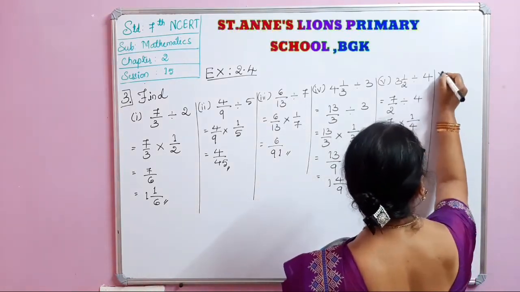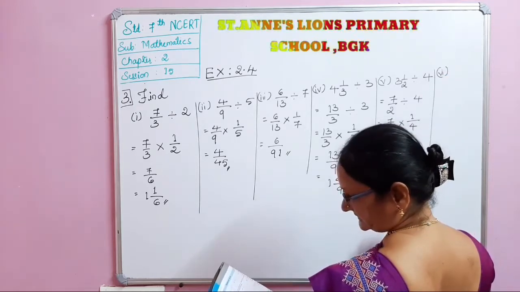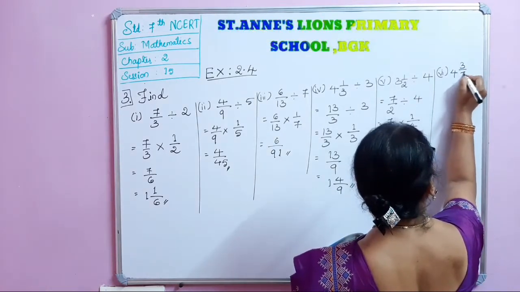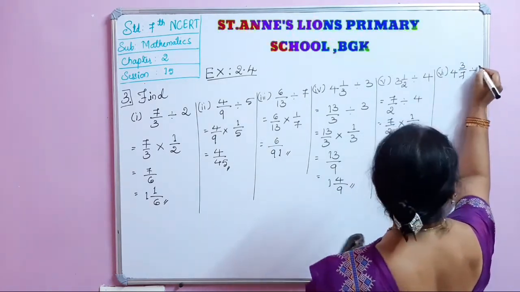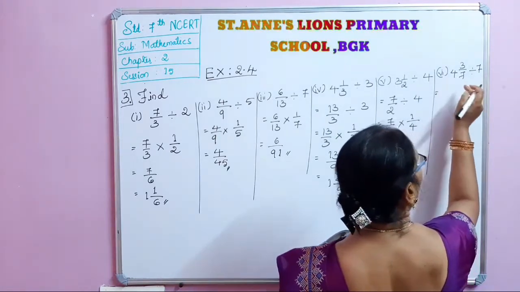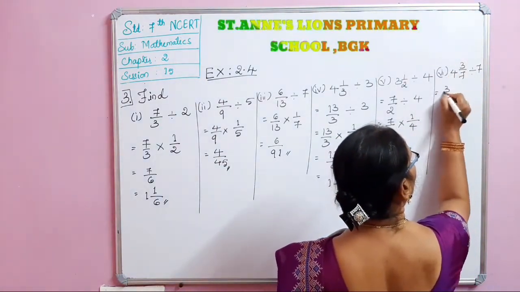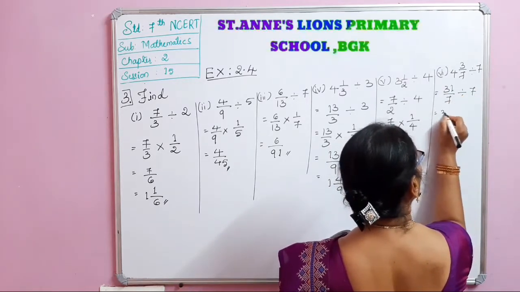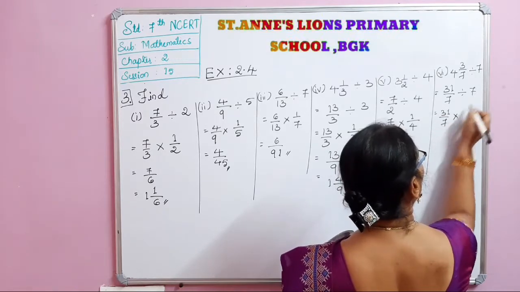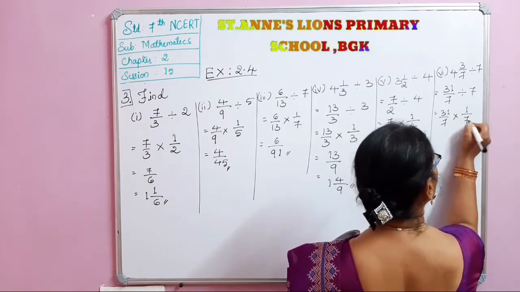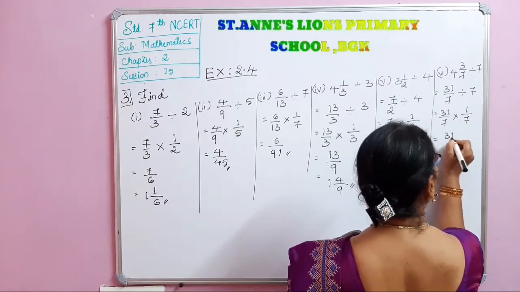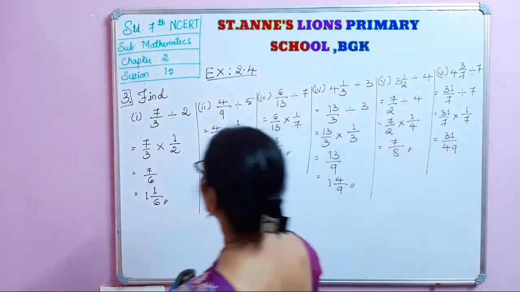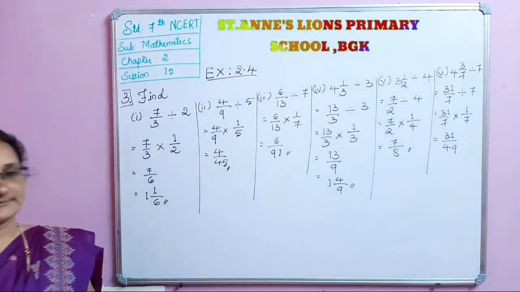Then the next, that is the last one in the third main, that is 4 integer 3 by 7 divided by 7. Okay. 7 fours are 28. 28 plus 3, 31 by 7 divided by 7. So 31 by 7 into 7 by 1 is 1 by 7. 31 ones are 31. 7 sevens are 49. So this is what the third main. So please copy this.